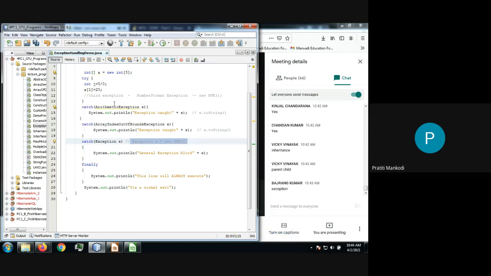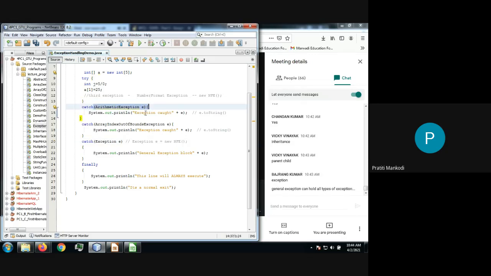Whereas ArithmeticException and NumberFormatException do not have any parent-child relationship. Similarly, ArrayIndexOutOfBoundsException and NumberFormatException do not have a parent-child relationship. Hence, it cannot hold.